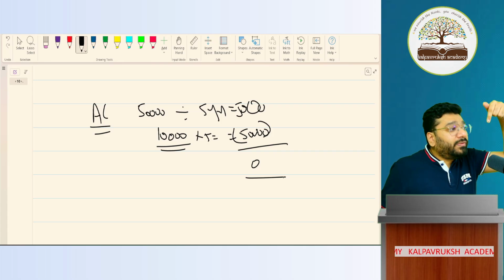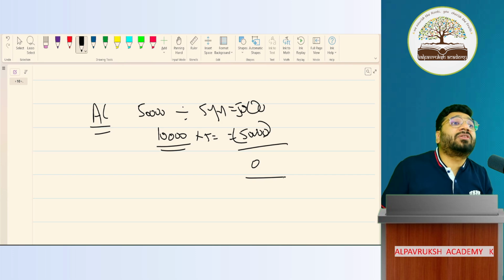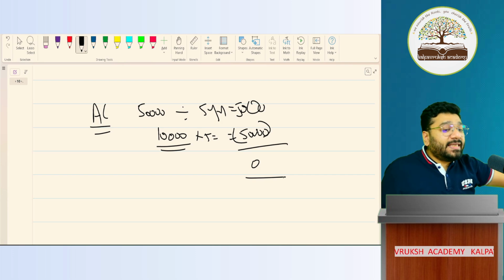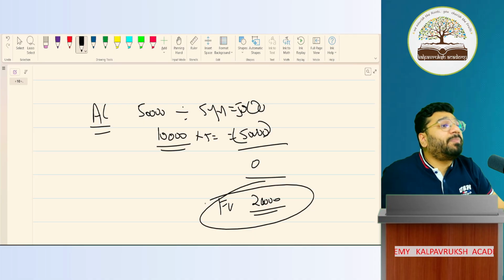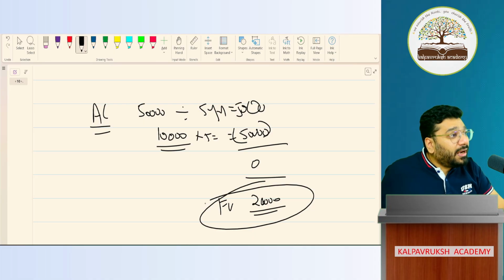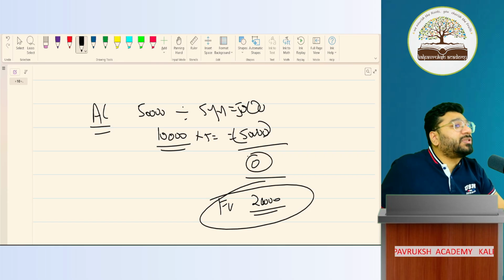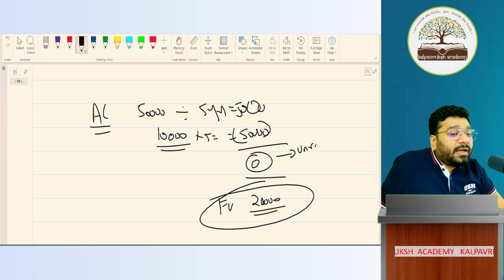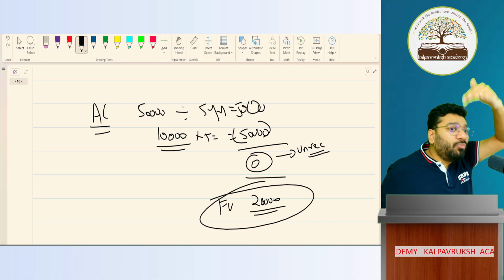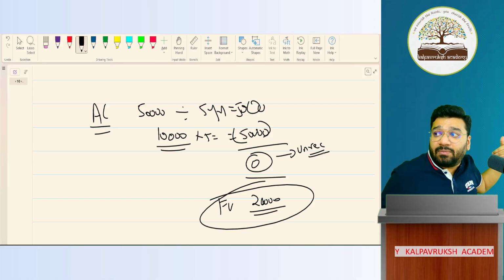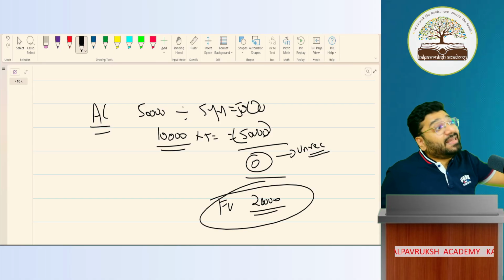Now, on the date of reconstitution, I checked what is the worth of this AC. The worth of this AC is now 20,000 rupees. So what is the fair value of this AC? If I sell this AC, somebody is going to purchase for 20,000. But this AC is 0 value in the books of accounts. Means what? It is already unrecorded. It is removed from the books. I have unrecorded the AC from my books. Now that AC, I am re-recording up to now.